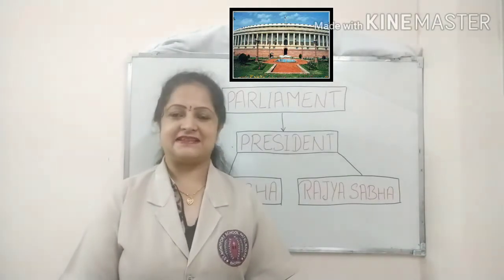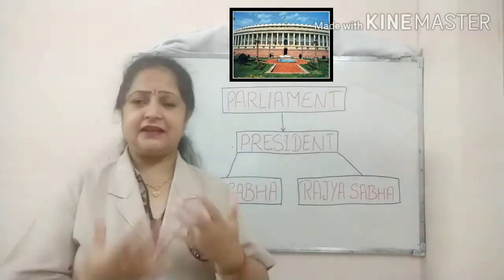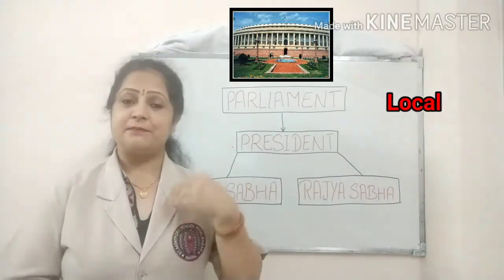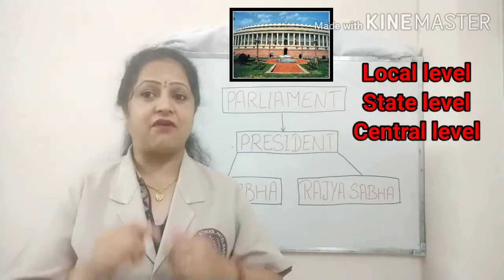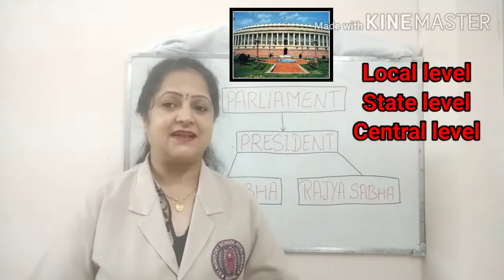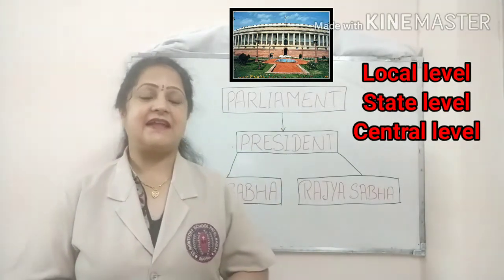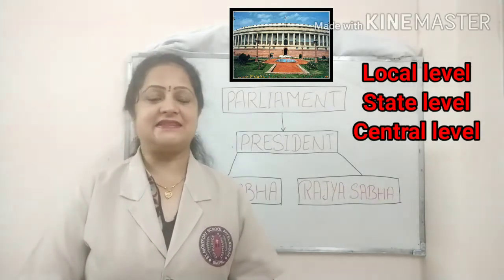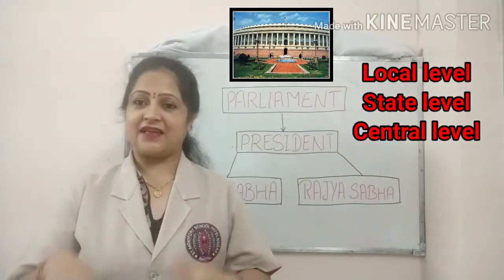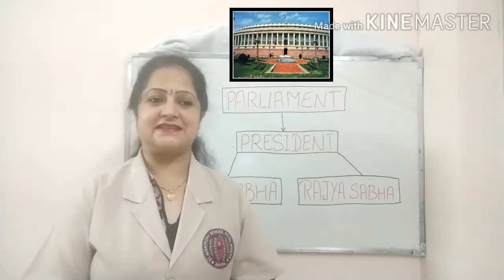So children, we know that in India the government works at 3 levels. These 3 levels are the Panchayati Raj system that you have already learned in class 6, then the state legislature, which you learned about in class 7, and the third level is the union legislature, or we also call it central legislature. Today in class 8 we are going to learn about this union legislature.